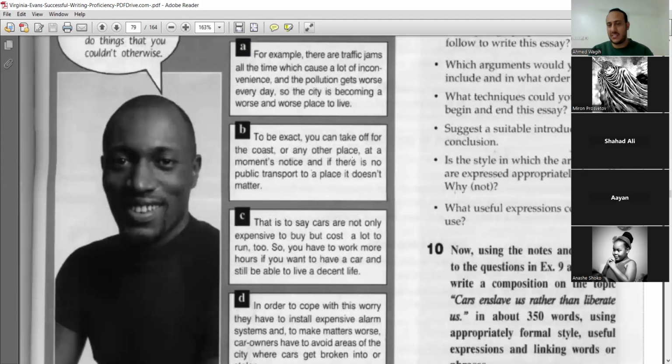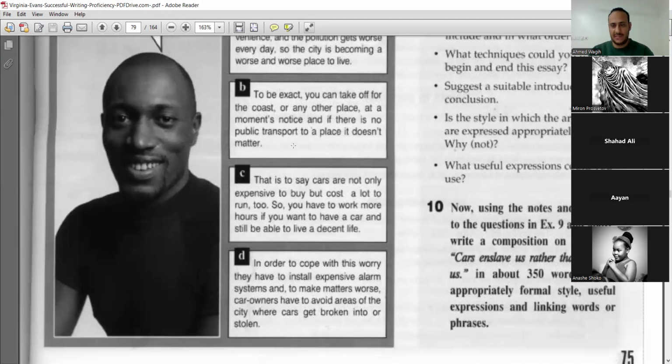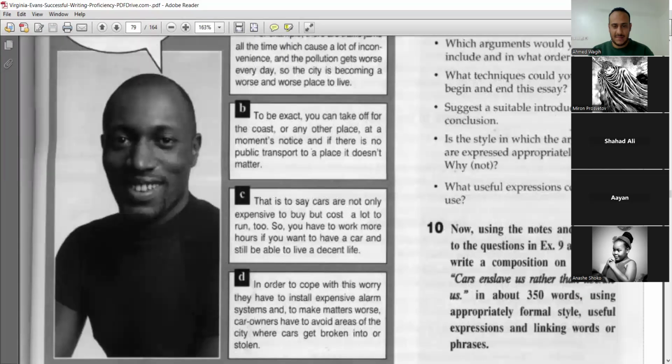Okay, which example can you use to support this point to build your paragraph? Yes, perfect. D. Thank you, Fatma, for interaction. Thank you, Anashi. In order to cope with this worry, they have to install expensive alarm systems. And to make matters worse, car owners have to avoid areas of the city where cars get broken into or stolen. So you keep your car in your mind.